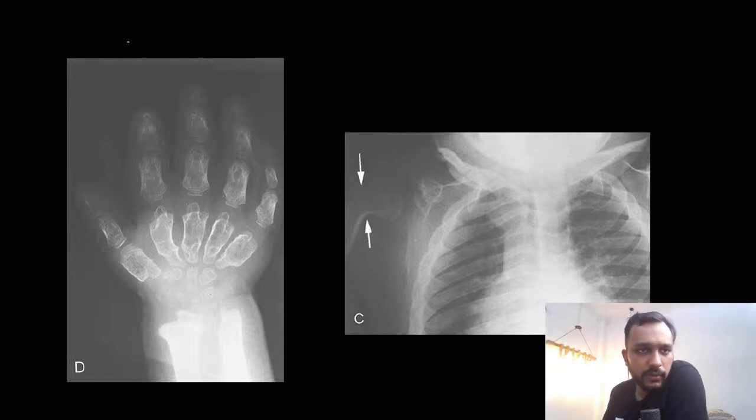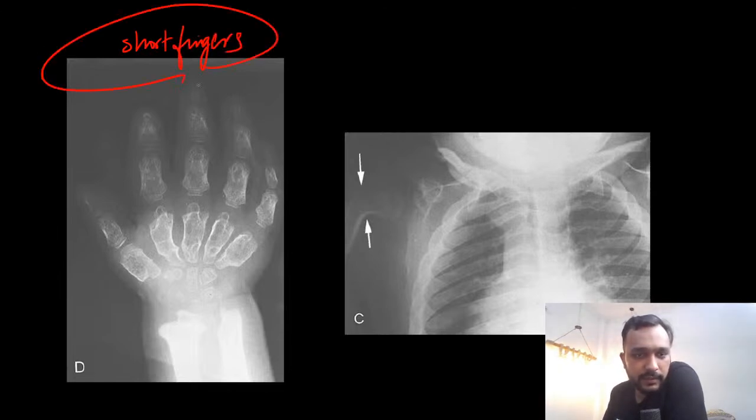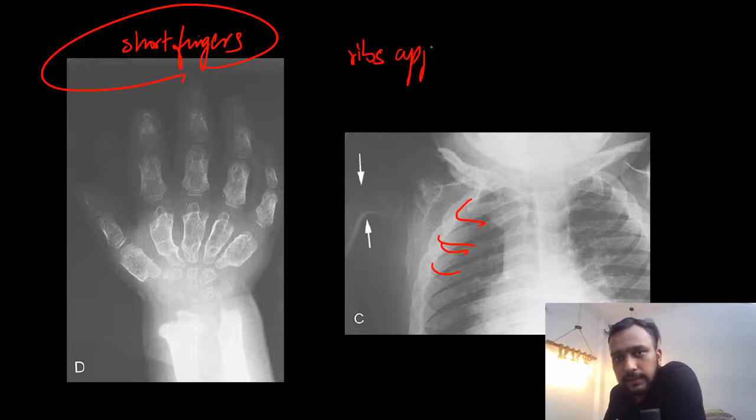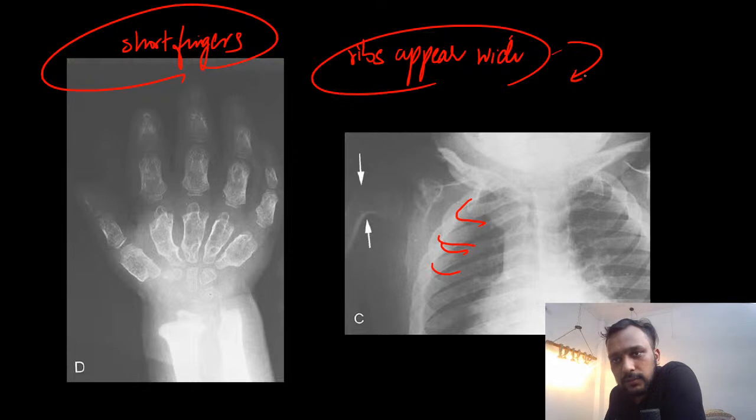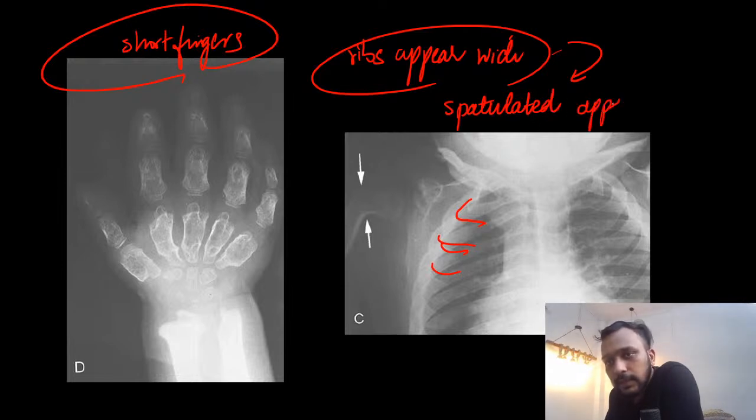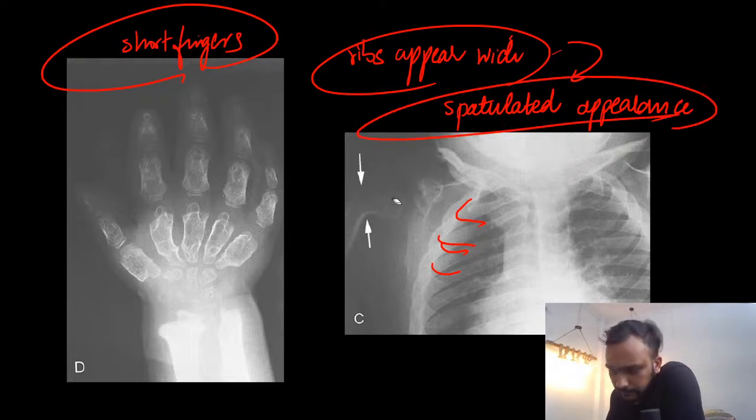Also in these patients you are going to find short fingers, and in the ribs you will see that the ribs appear wide. This is what is known as spatulated appearance of the ribs.